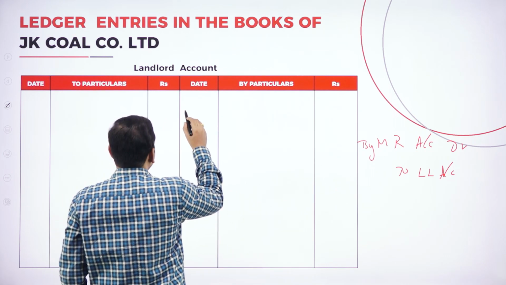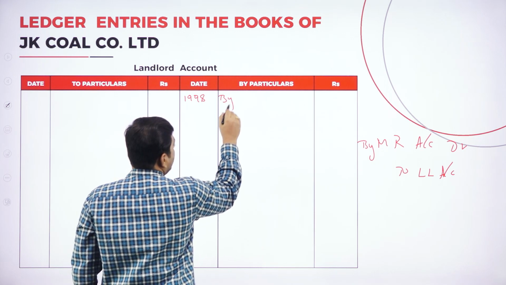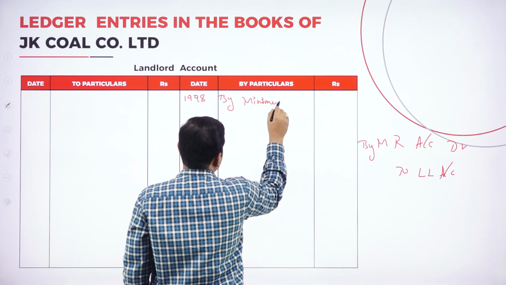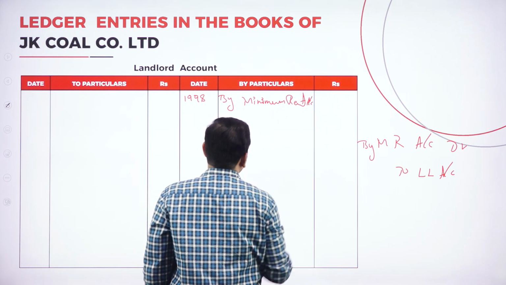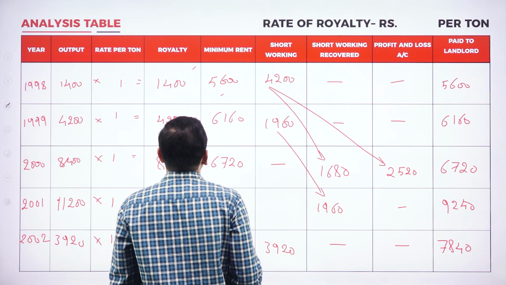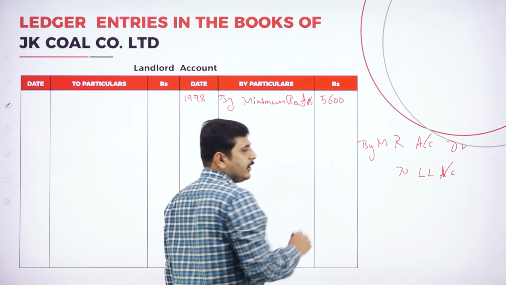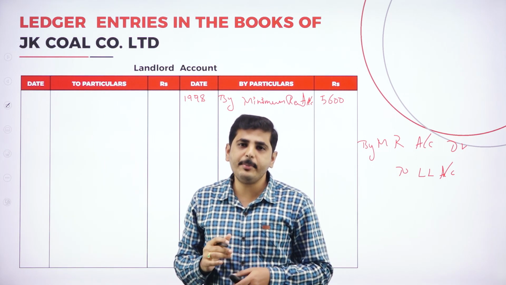On which date? 1998, by minimum rent account. What is the amount? Minimum rent amount 5,600. Now where will the landlord account appear again?